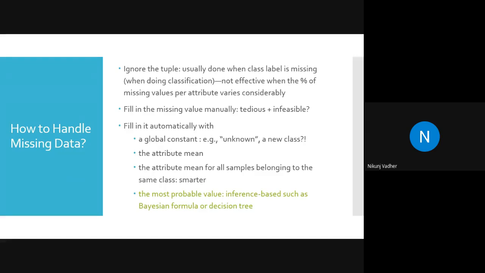Fill in automatically. Now these are some of the feasible approaches, like a global constant. If values are missing, then you replace them with, let's say, unknown or from Mars, or some number like 99, 999, 77, 007, 001.